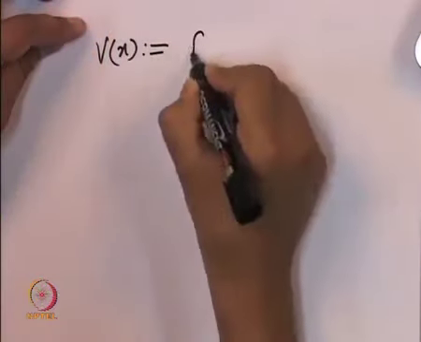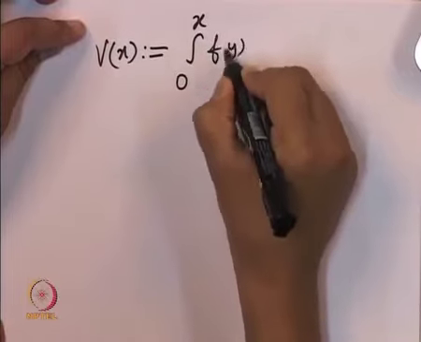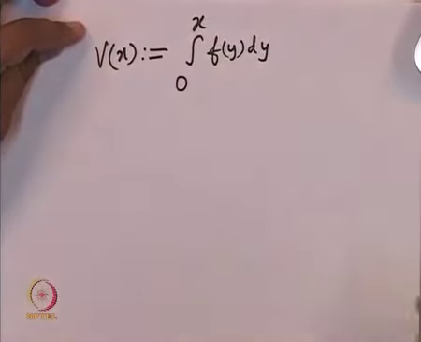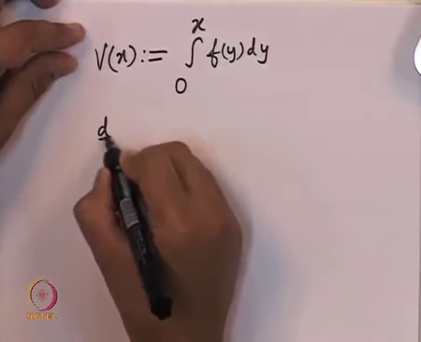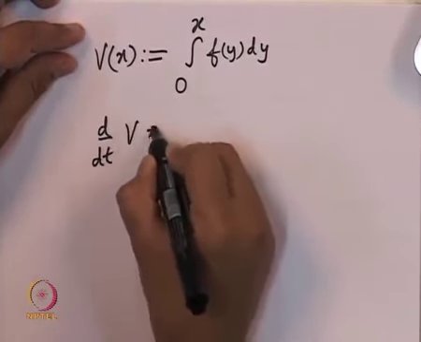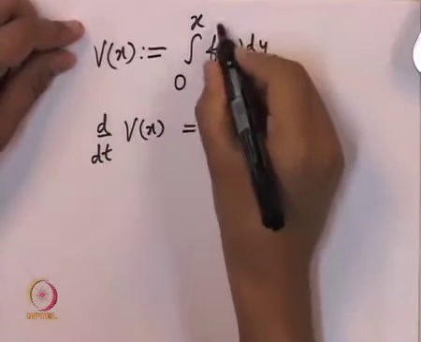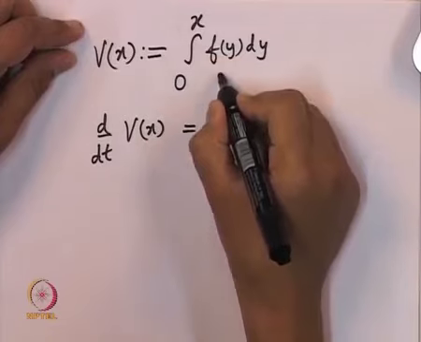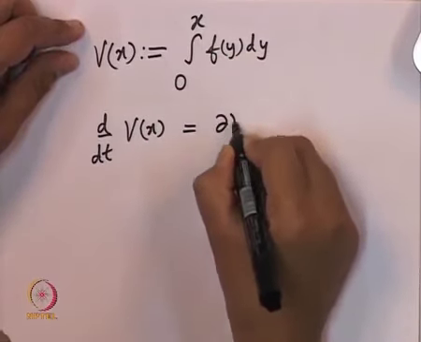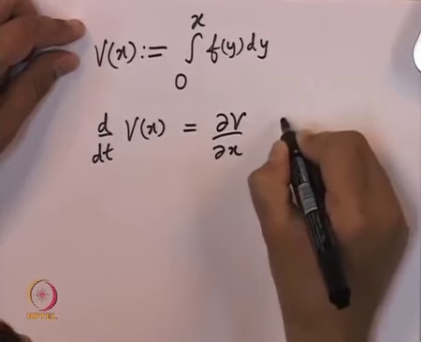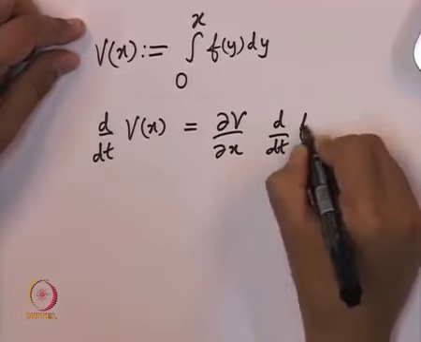So v of x is now defined as the integral from 0 to x of f of y dy. Now what is the next thing? d by dt of v of x is now equal to the derivative of this with respect to x, and then so this is nothing but del v by del x times d by dt of f of x.